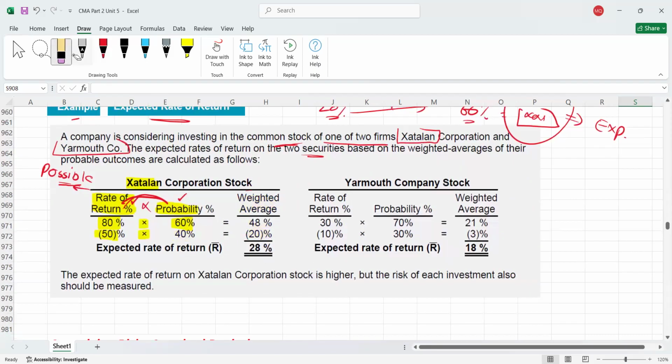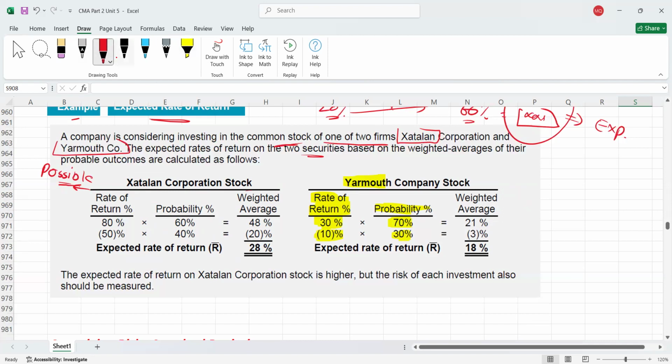In a similar way, let's assume we have data for company Y. If you invest into Y, these are the possible rate of return percentages and these are their probabilities. This information will be given. For example, if you invest into Y corporation, you can make a 30% profit or incur a 10% loss. If you make the 30% profit, the probability for that is 70%. If you incur the 10% loss, the probability for that is 30%. So these two pieces of information will be given in the question.